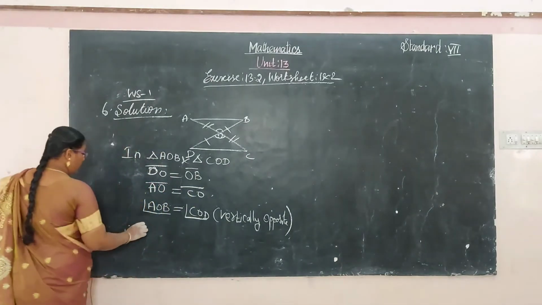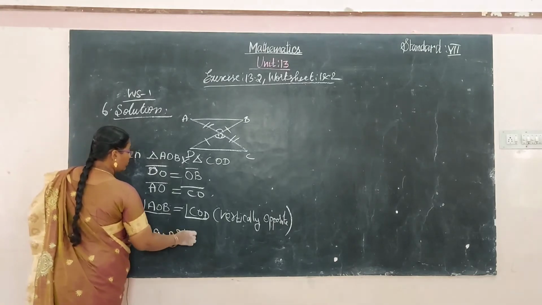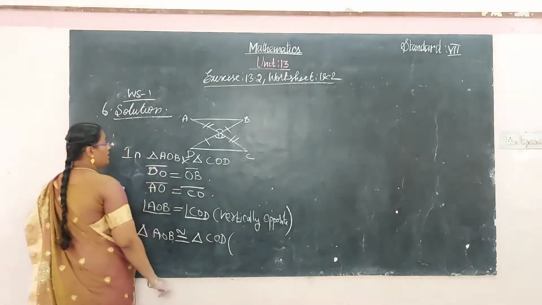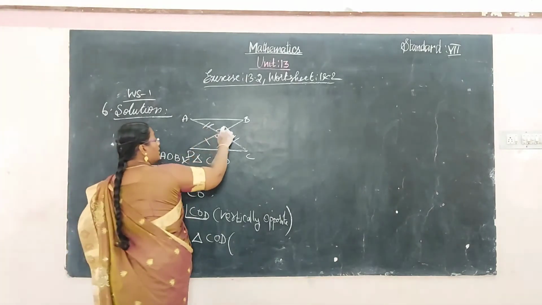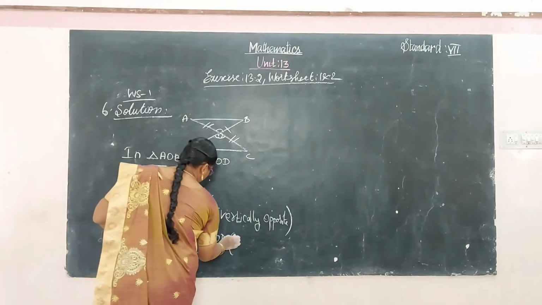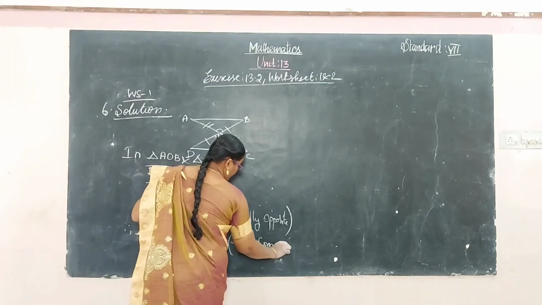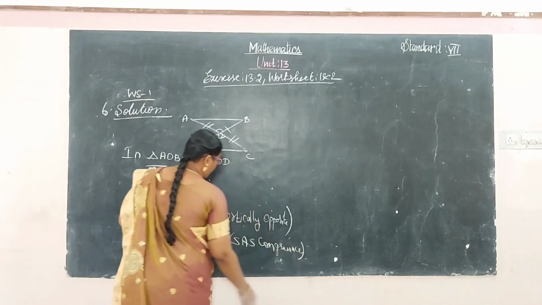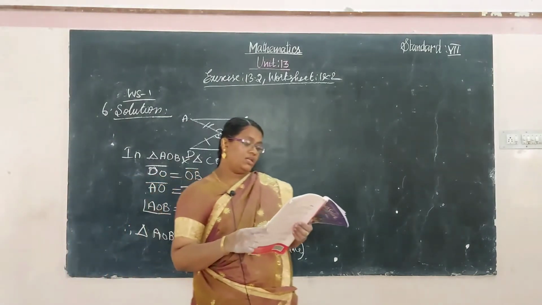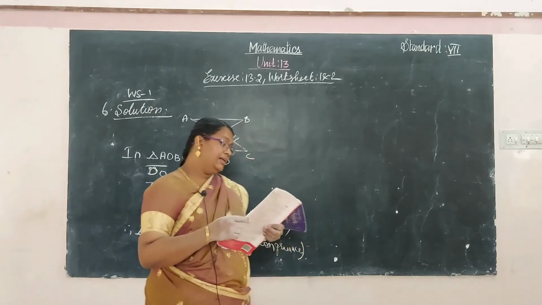Okay, therefore the triangle AOB is congruent to the triangle COD. Since which criterion is satisfied? Side, angle, side. Okay, side, angle, side. So SAS congruence. That's it. And next one, the seventh one. In the figure, AB is equal to CD and AC is equal to BD. Prove that the angle A is equal to angle D.